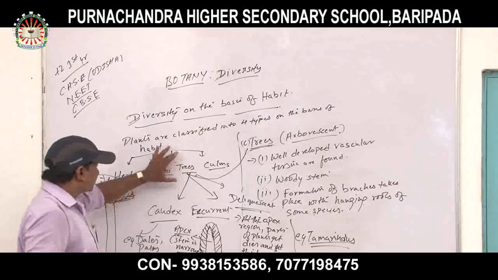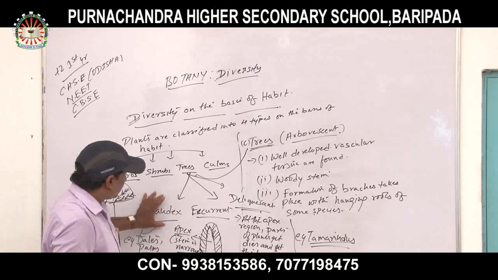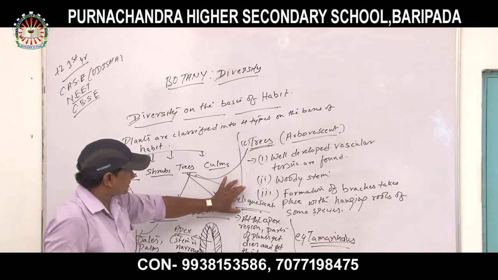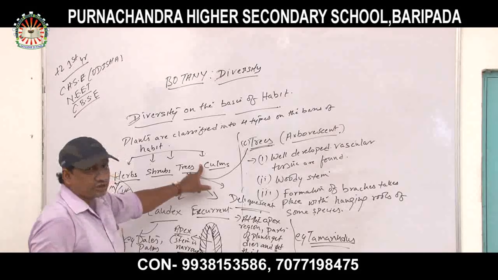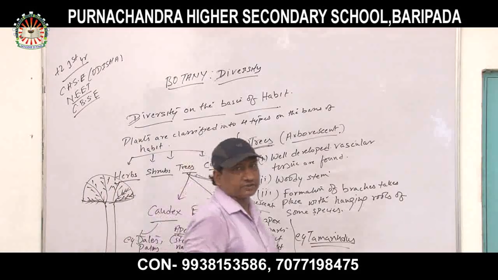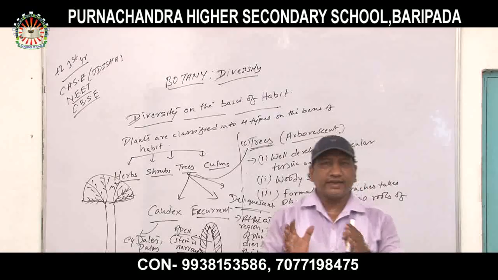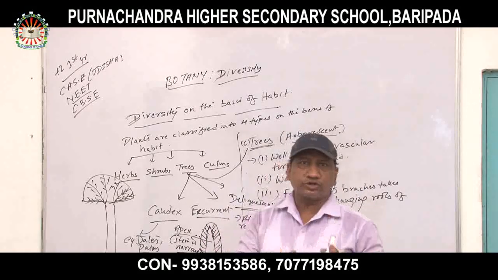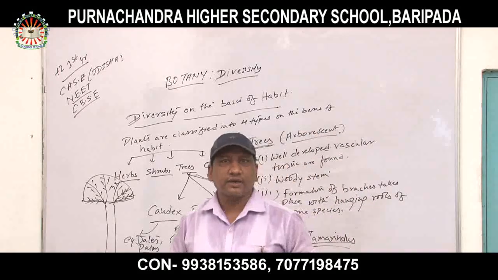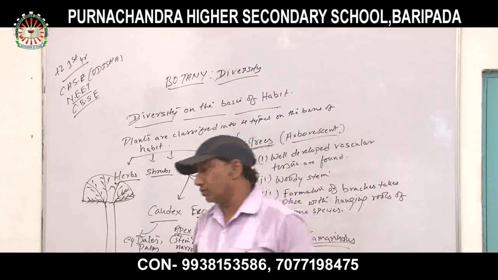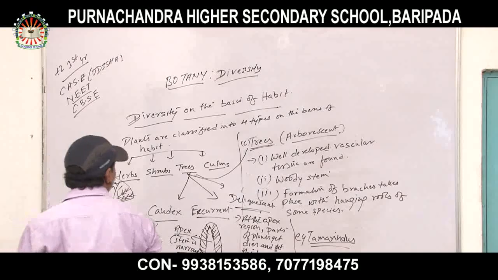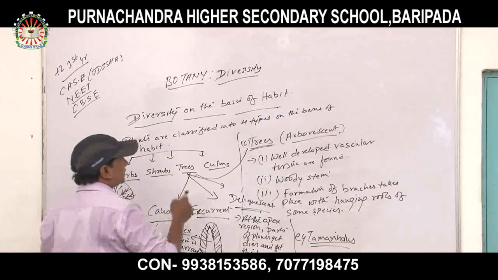Okay, so trees are classified into three types: caudex, excurrent, and deliquescent. Next remaining is culms. What is called culms? In case of culms, the nodes and internodes parts are prominent. The best example of culms is bamboo.